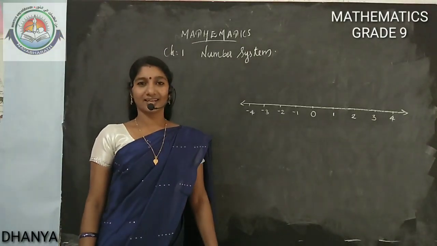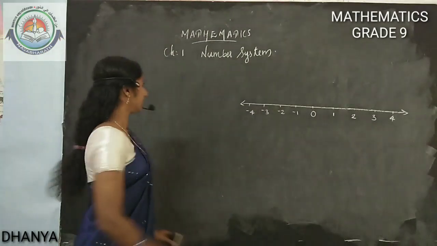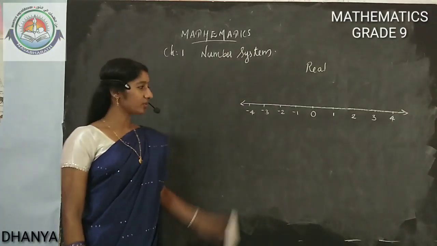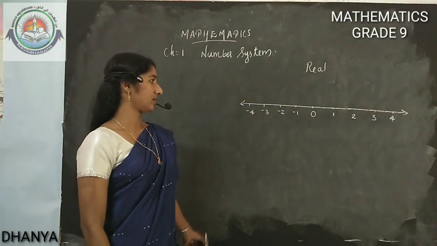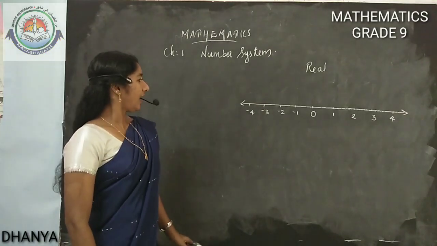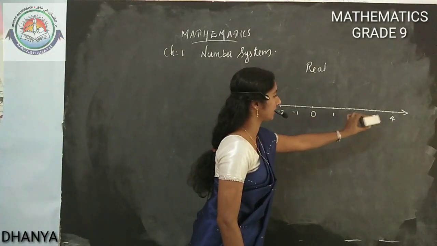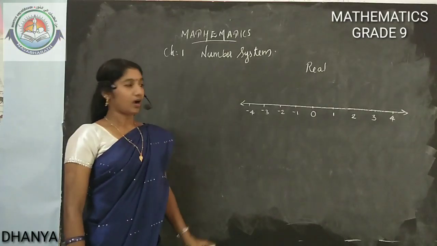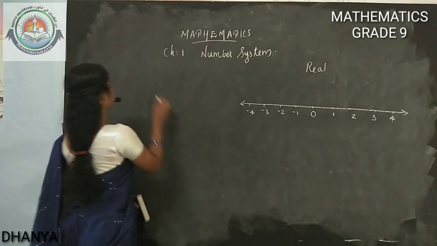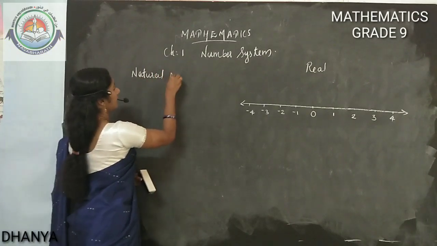Now we will call this line a number line, a real line. The word real. Real line. Means we mark the numbers on the number line. That's why we are calling it a number line, or a real line. And you know, the numbers starting from 1, 2, 3, 4, etc. are used for counting. So we will call them counting numbers, or natural numbers.